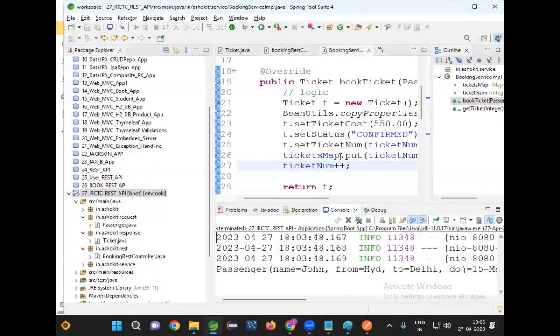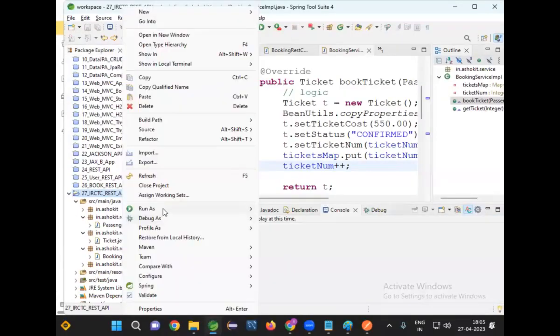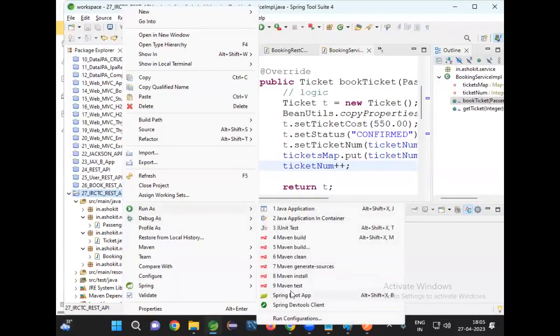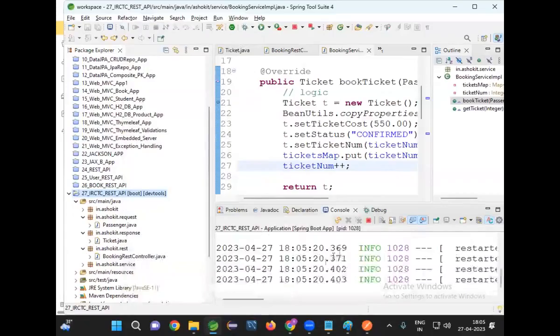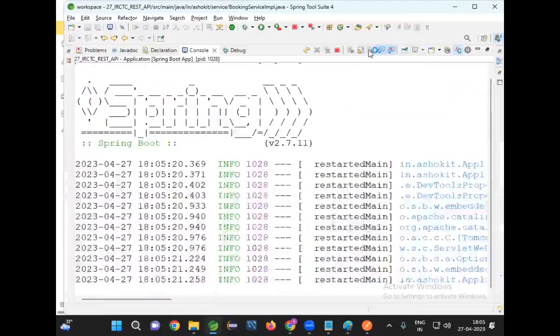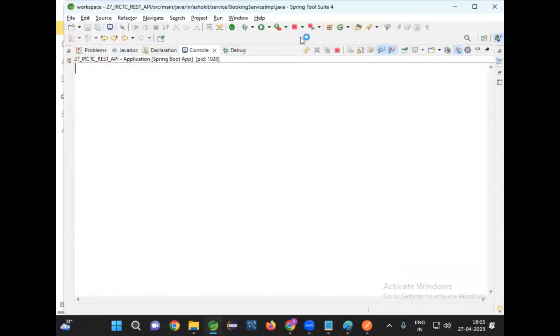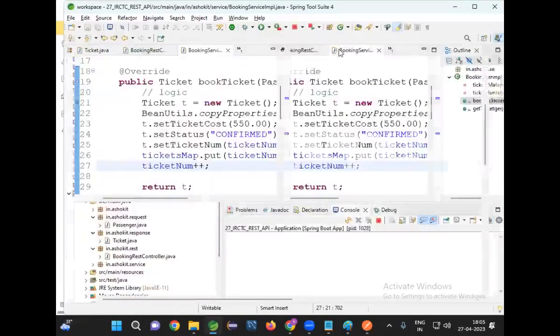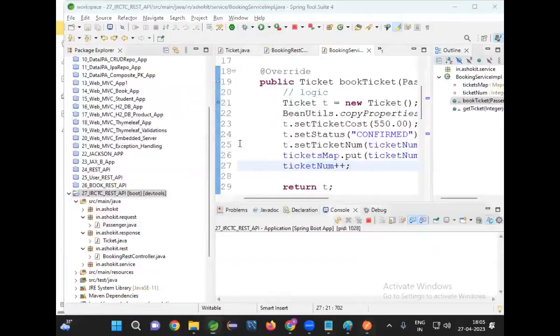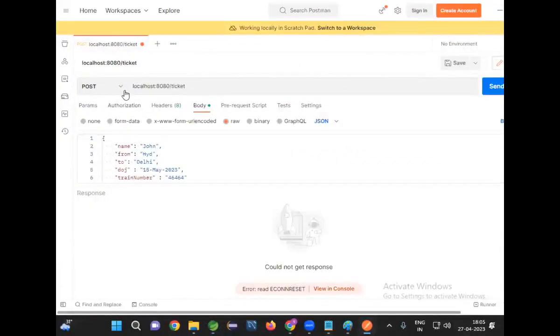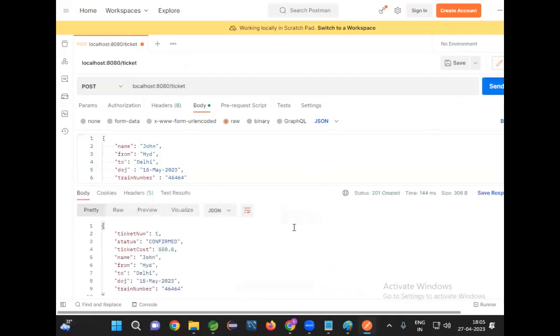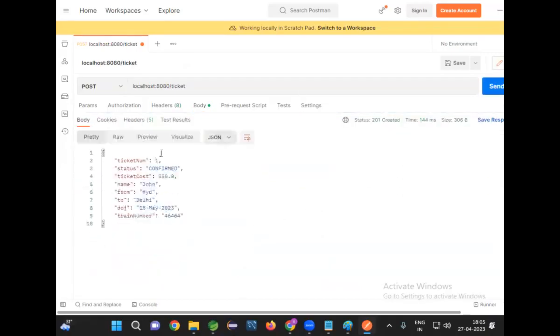Line by line code we have to execute. Clear the console, then run as debug as boot application. Clear the console. Ulta palta kar diya. Okay, yeah. Let me go for the post request. Ticket sent. Right, ticket booked. What is the ticket number I got now? 1 is the ticket number.